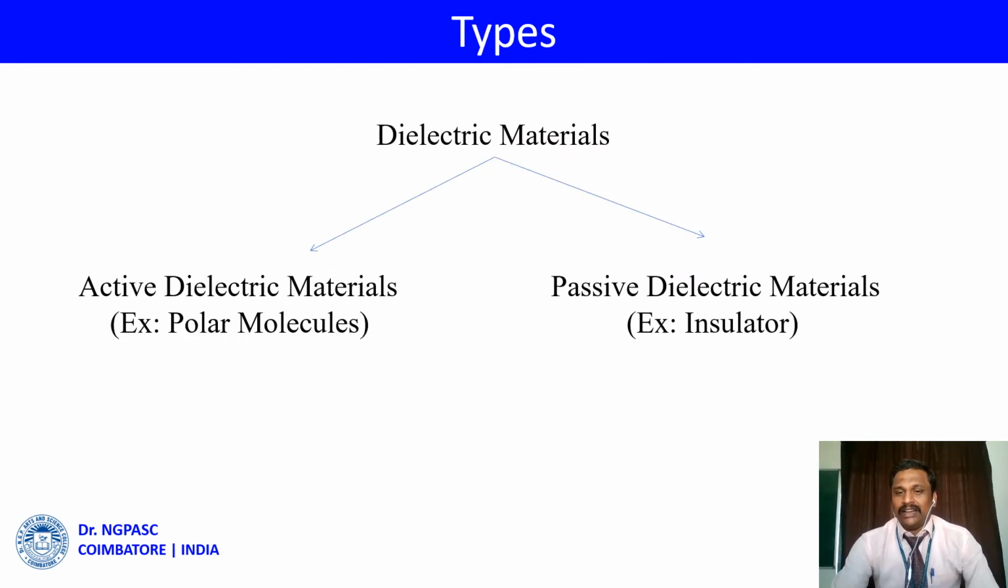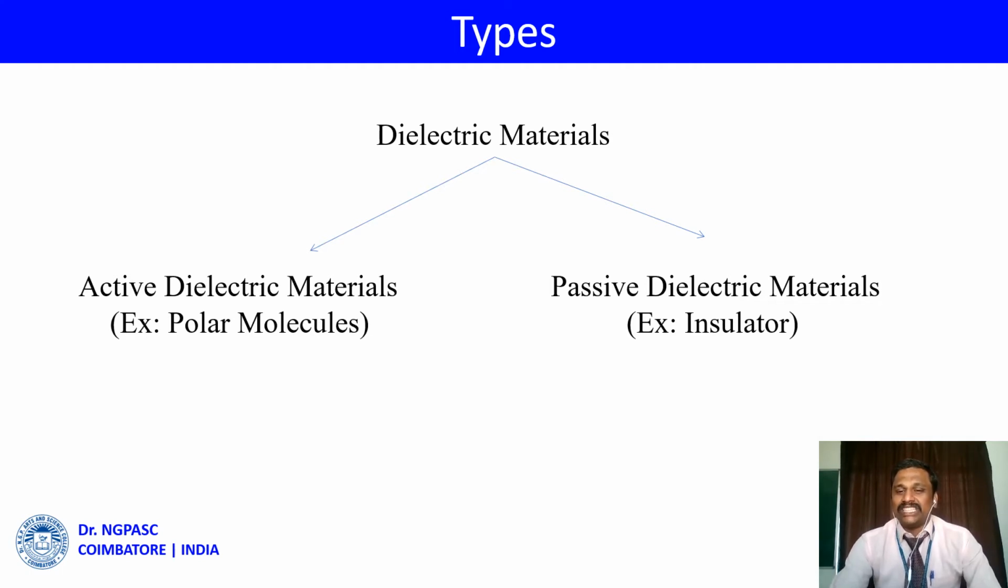And here the dielectric material has two types. First one is active dielectric material and second one is passive dielectric material. Active dielectric material is nothing but a material that actively stores electrical charges by the application of an electric field. That is known as active dielectric material. The examples we represented earlier are all examples of active dielectric material.